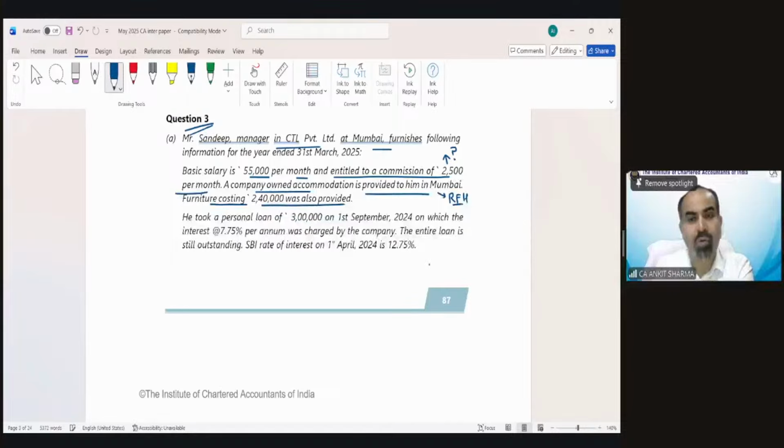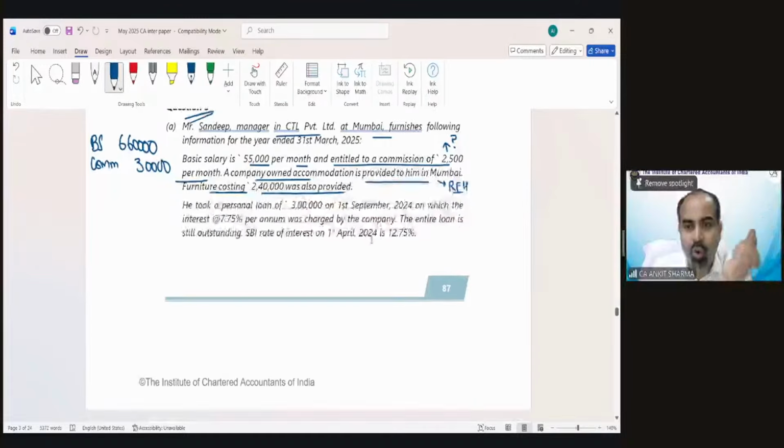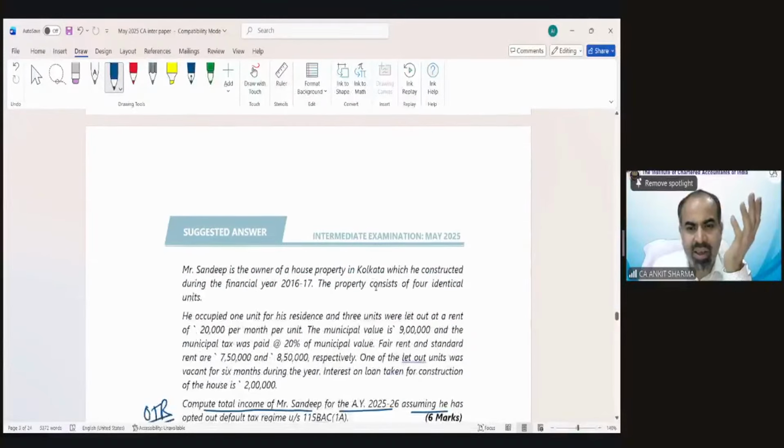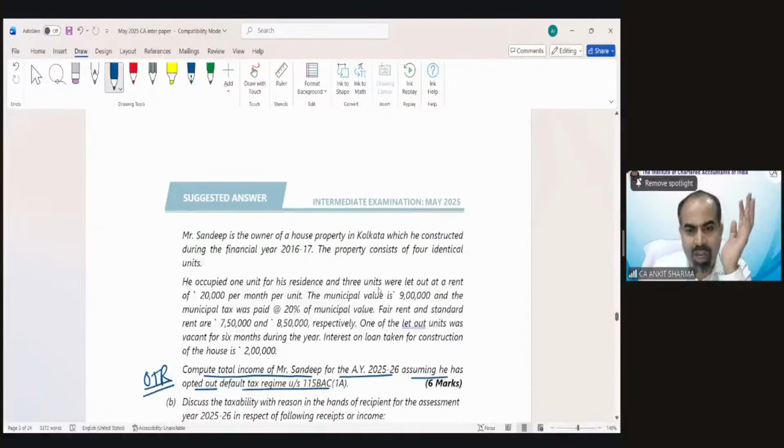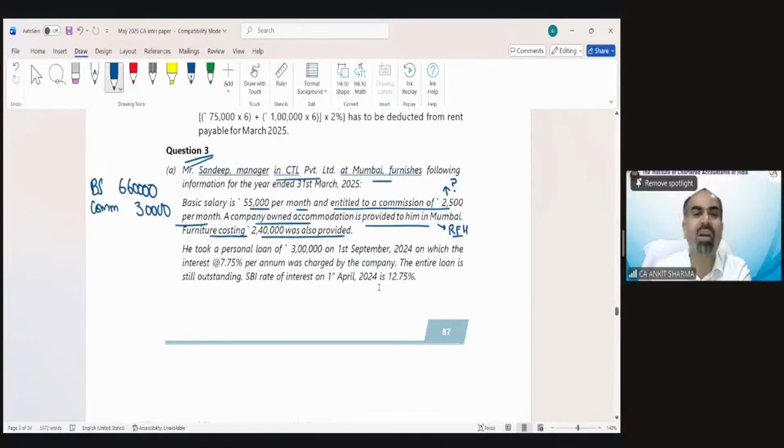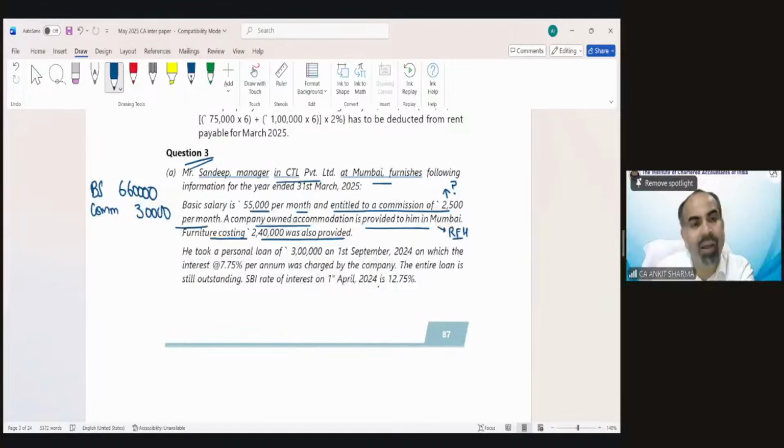Furniture of 2,40,000 was also provided. So basic salary, I can write it down. The basic salary would be 55,000, so yearly it would be 6,60,000 rupees. Clear? Then commission is 2,500, so that would be 30,000 rupees. As I told you, first of all, we have to check all monetary payments. Rent-free house is a perquisite, and the loan provision is also a perquisite, and owner of house property is house property information. So no other monetary payments are there. So now we can tax the perquisite value.